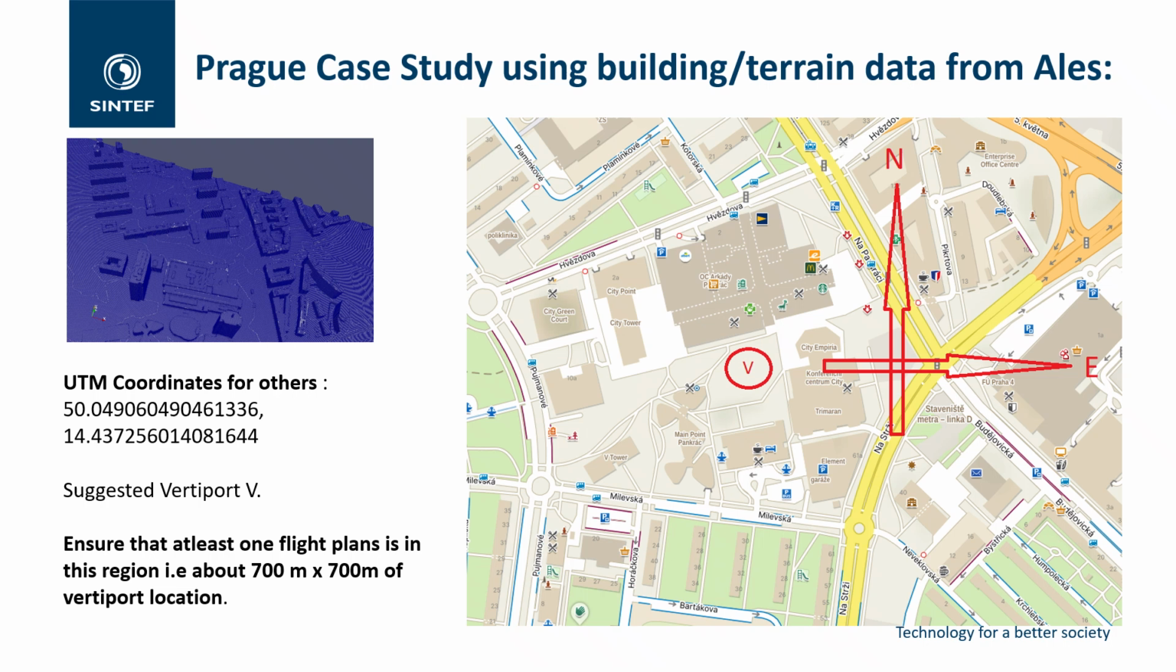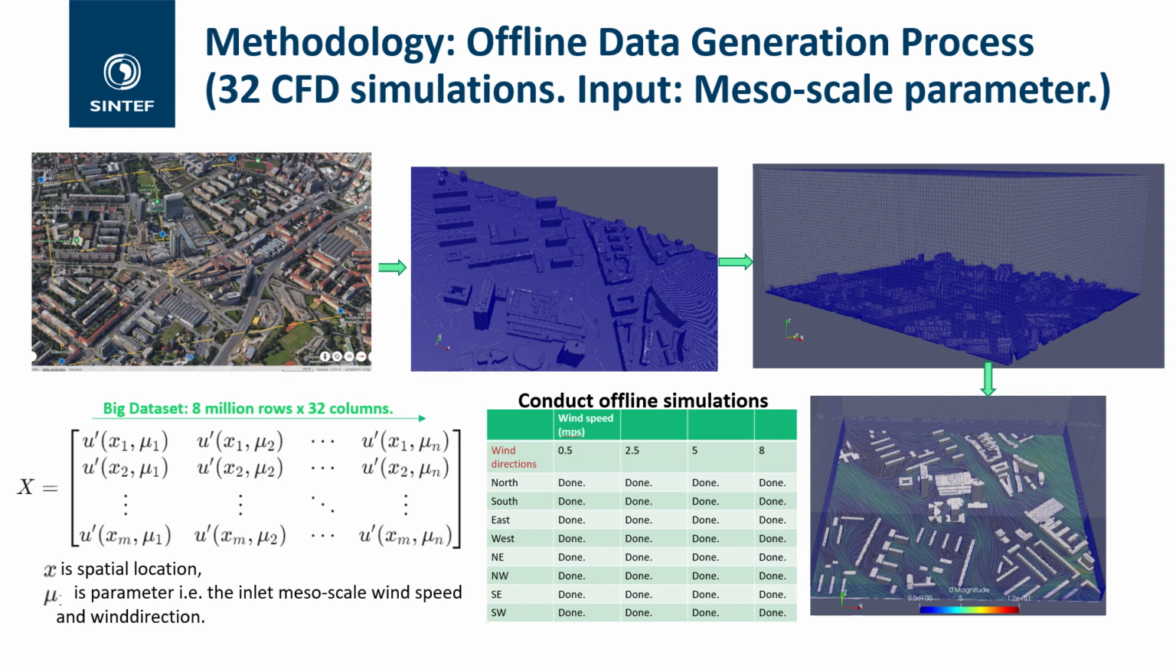and turbulence. Now, in the offline data generation process, we first take the terrain and the buildings, digitize it, and then I created a CFD setup by using a mesh of about 8 million points, 8 million grids. And when we do the CFD simulation, we get the microscale wind and turbulence at each of these 8 million grid points. And so 32 such CFD simulations were done.